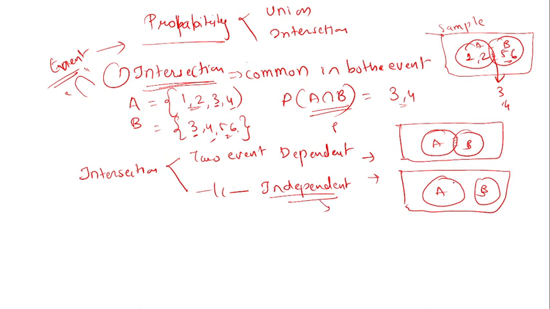A is not affected by B and B is not affected by A. So these are independent events. Now I will tell you the formula for dependent intersection events.